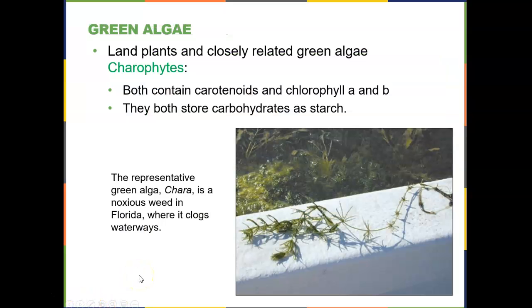So those green algae, they're the ones who were the ancestors to our plants. Remember, they're called the charophytes. And how do we know that? Well, we can go back and look at fossil records and also existing charophytes and see that they contain carotenoids and chlorophyll A and B, just like our green plants, as well as both the charophytes and the land plants store carbohydrates as starch. So these are two pieces of evidence that the charophytes were the ancestors of our green plants. And here's an example of a charophyte.